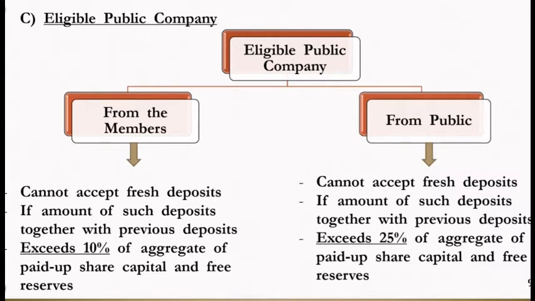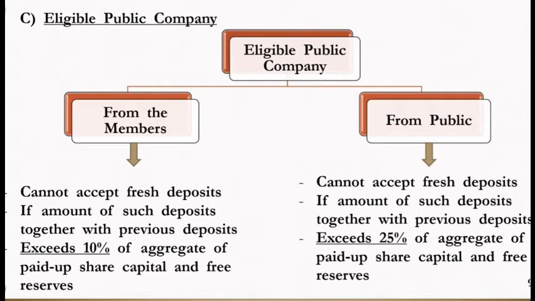Next, we will move on to eligible company. As we studied, an eligible company has a net worth of more than 100 crore as well as turnover of more than 500 crore. An eligible company can collect deposit from members as well as the general public.